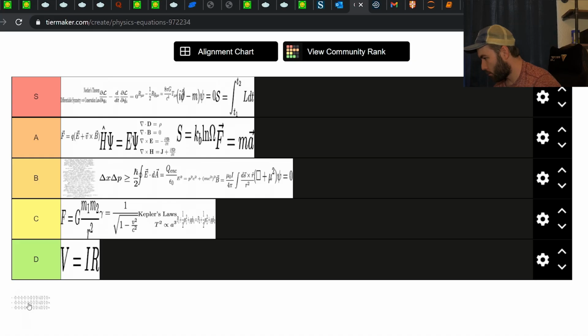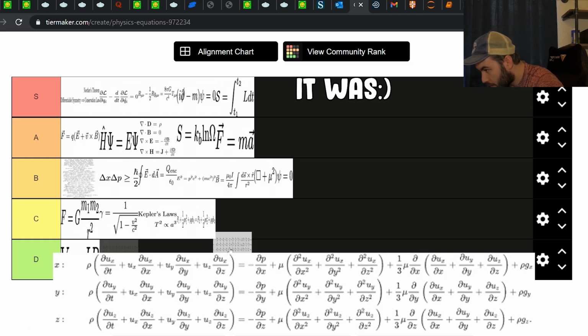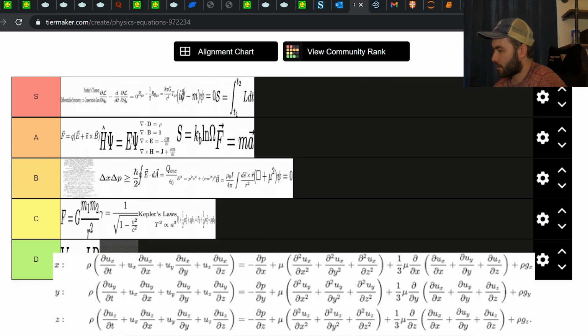I really wish I knew what these equations were supposed to be. So we have, what are we missing? We have the quantum mechanics, classical, we have a little bit of stat mech, a lot of quantum, we have fluid stuff, sort of. Oh! These could be Navier-Stokes, huh? Maybe. Let's pretend that it is. So where would Navier-Stokes go if that's what this is? It's not going to go very high for me. I didn't mean to put it in D tier. This is going to move somewhere else probably.